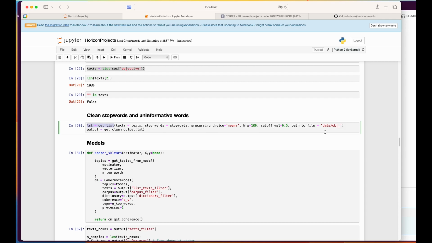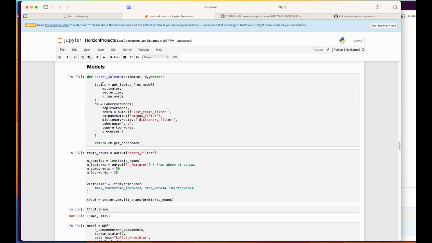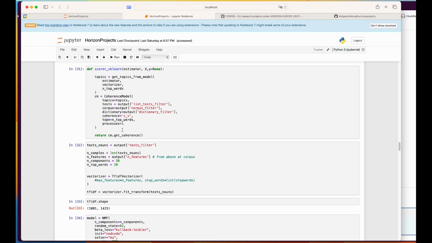The only thing you need to change here is the path to file, the part after the slash. Just give it a name for your own file. This file will appear in the data folder. If you don't change the name, it will check the data folder and find that a file with that name already exists, and it will use that instead. Then there is again a custom function. This one looks at the coherence score. You don't really need to know that.